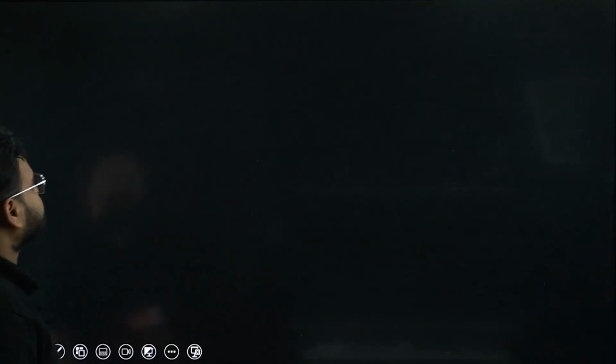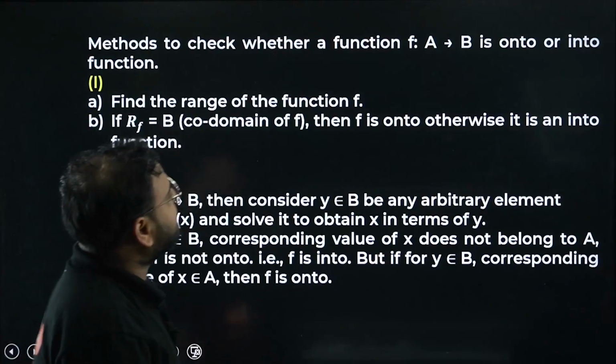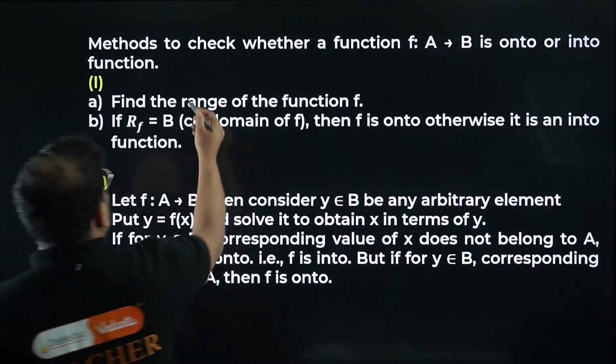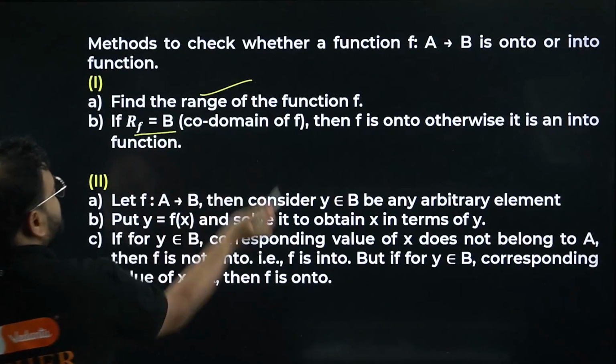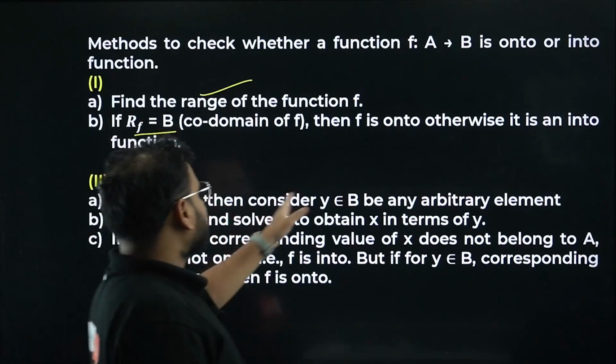Now, okay, so these are the methods to check whether a function f: A to B is onto or into. First thing is find the range of the function. If it is equal to the codomain, it is simply an onto function. Second method: let a function from A to B, consider y.